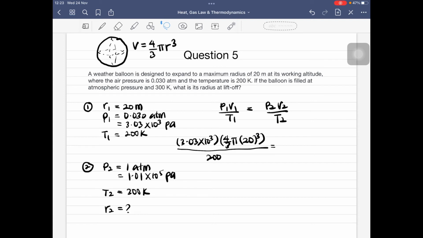Alright, kemudian kita akan masukkan nilai bagi situation number 2, di mana pressure kita adalah 1.01 times 10 to the power of 5 Pascal, and then kita punya volume menggunakan radius yang kedua, that's the value yang kita mau cari, 4/3 pi r second, dan juga dia adalah cube lah, divided by the temperature is equal to 300 Kelvin.